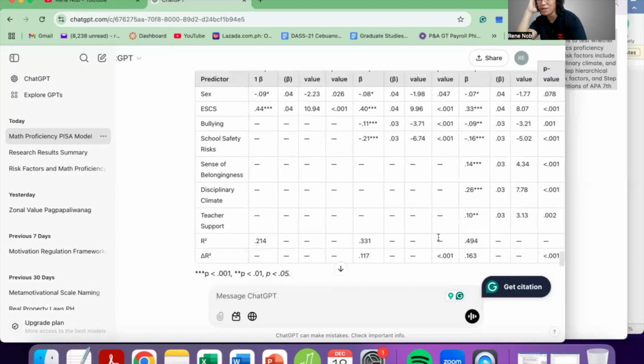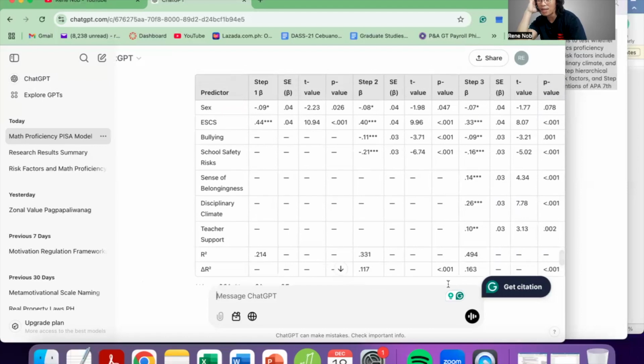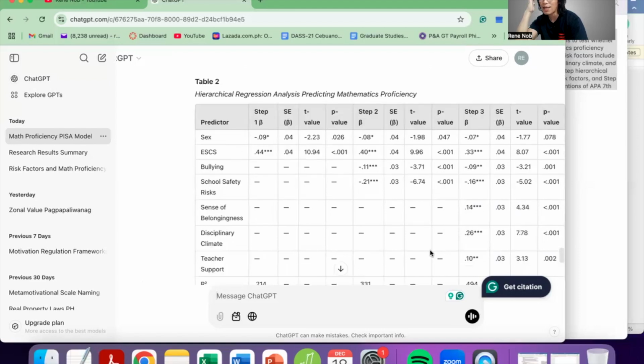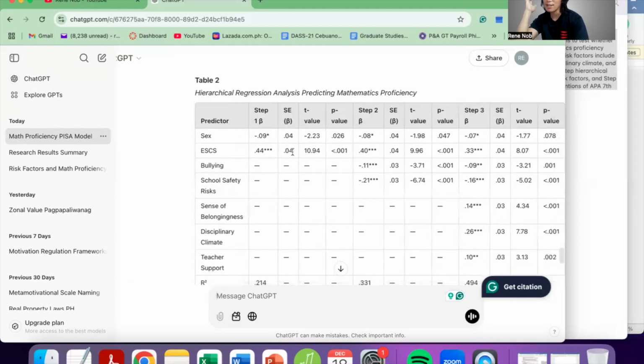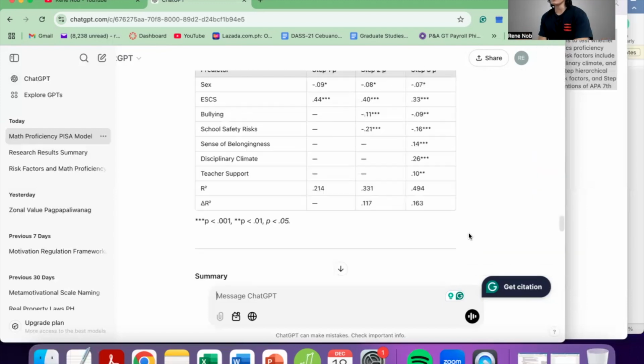But still, there are no F statistics for the change in R. There's a p-value though, so at the very least, you'd know if this is significant, but there's no F ratio. All right, so in here, instead of simply the standardized regression coefficient, you have the standardized regression coefficient, the standard error for the standardized regression coefficient, and the p-value. All right, so there you go.